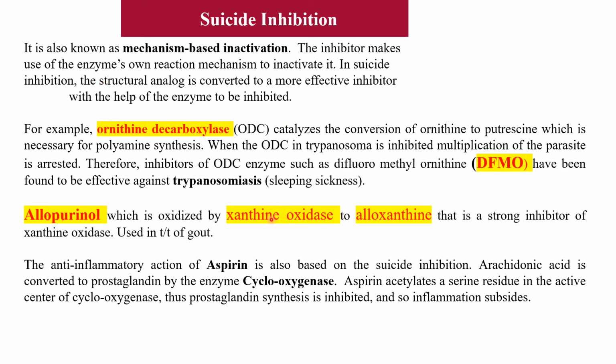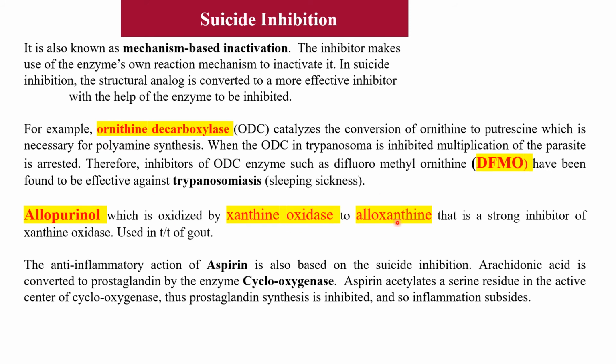So there are two common examples. One of them, allopurinol, is more common. Allopurinol is oxidized by xanthine oxidase to alloxanthine. Xanthine oxidase is the enzyme and allopurinol is the inhibitor of the xanthine oxidase enzyme. But what does xanthine oxidase do? Xanthine oxidase converts allopurinol into alloxanthine.